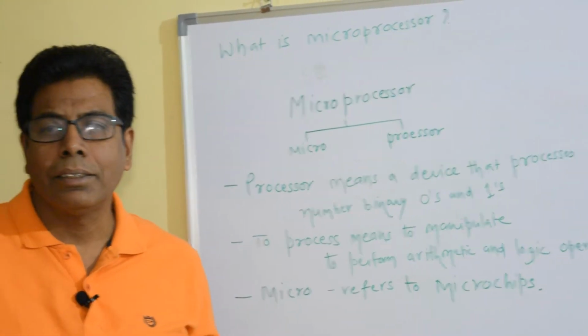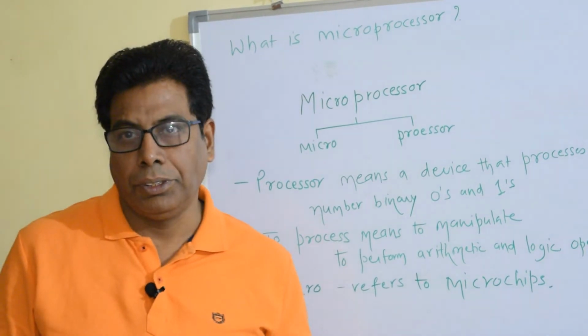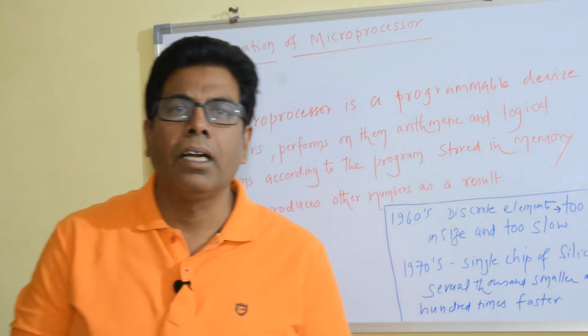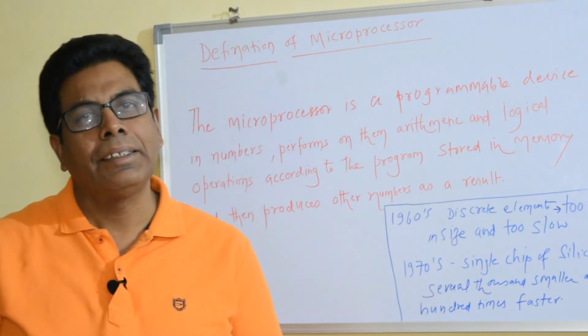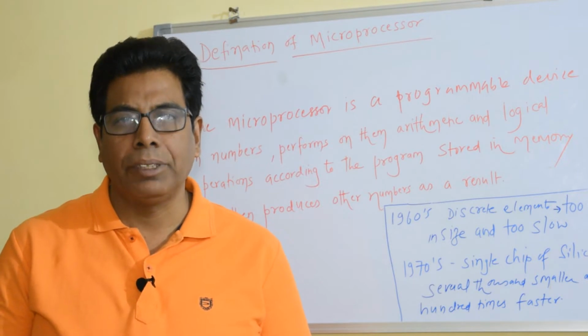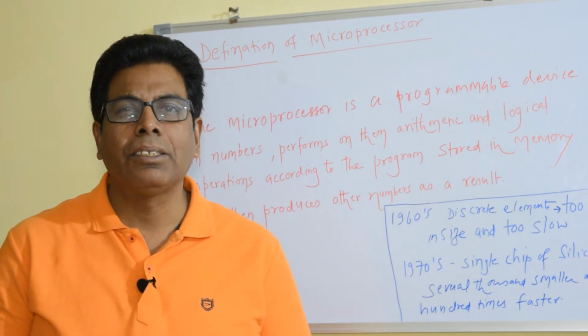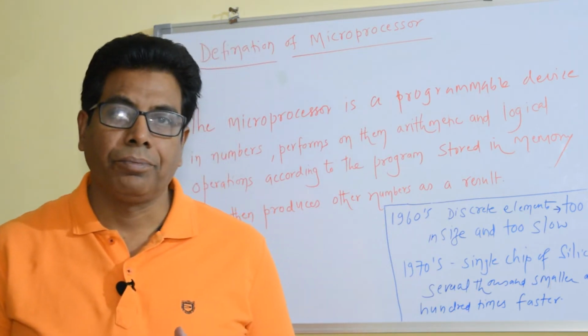Then the second word, that is micro, refers to microchips. It was invented in early 1970s. Earlier in 1960s, the processors were made of discrete elements. These devices were very slow and large in size.